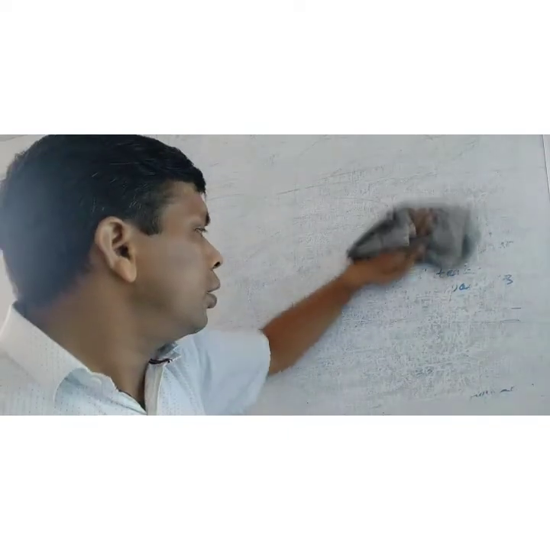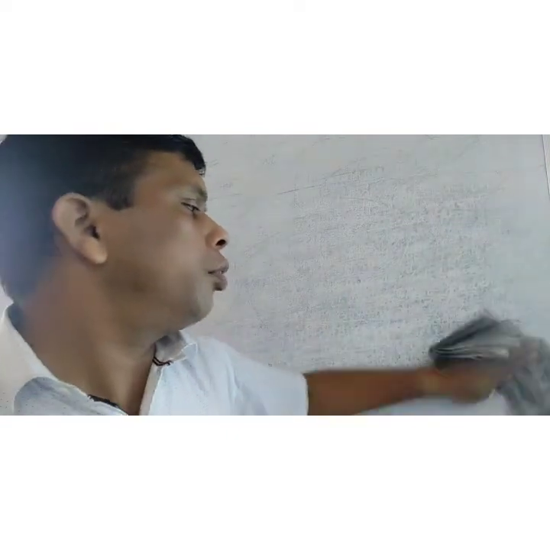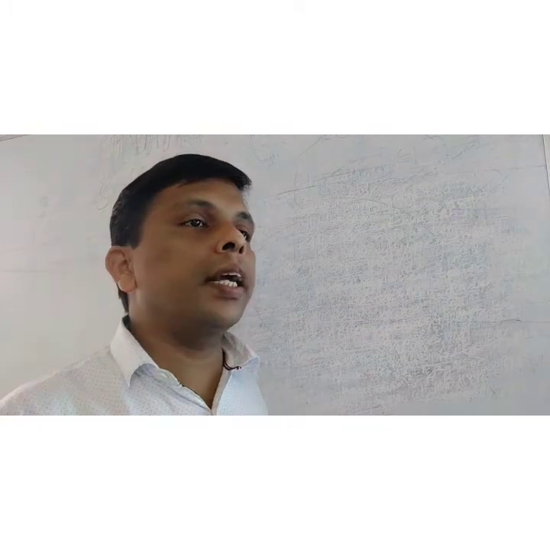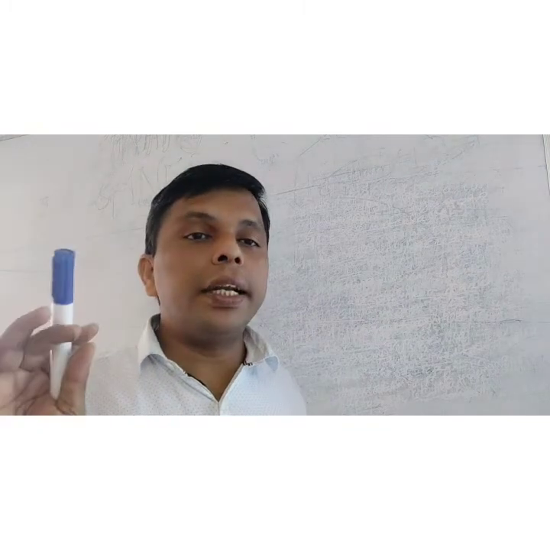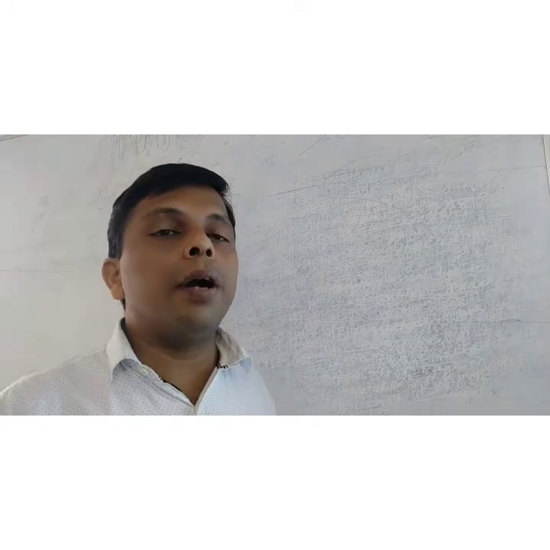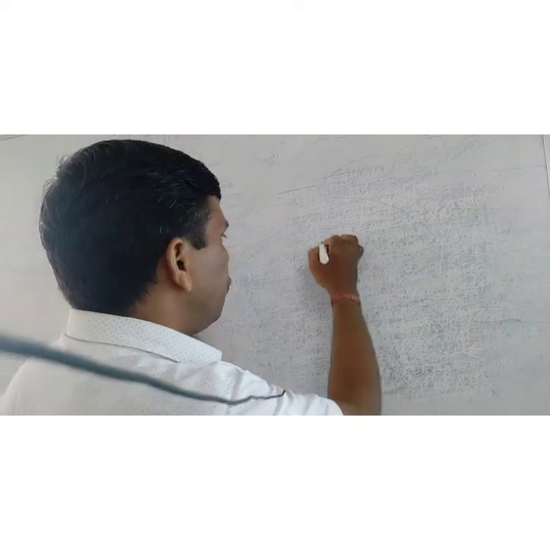In 1928, for the first time, Frederick Griffith, a British scientist, started describing genetic material.